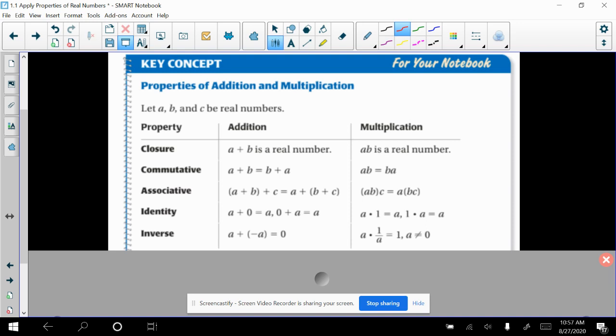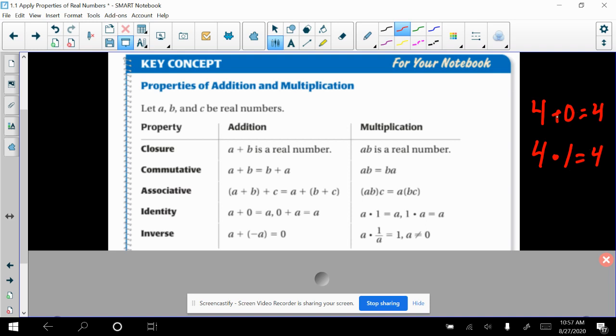What the identity property of addition states is that if I have a number and I add 0 to it, I get the same number. Obviously, you know that's true. Okay, we could look at multiplication. The identity of multiplication is multiplying by 1. I could take the number 4 and multiply it by 1, and I still get 4. That seems not significant, right? That seems boring. You know that that's true.